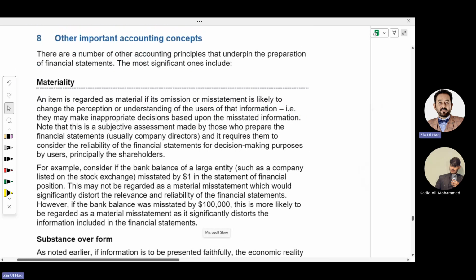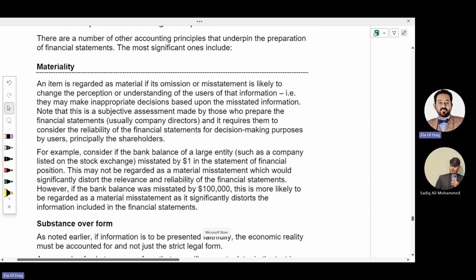Materiality. What does materiality mean? Materiality, in simple words, means important, or you can say a large account balance. Material means important; large or big account balances are called material.